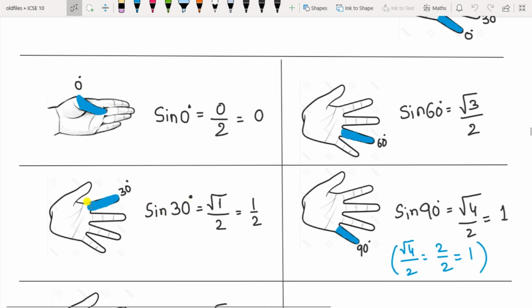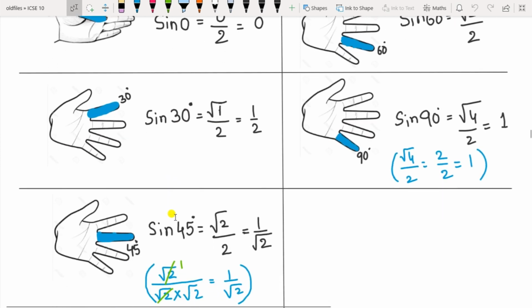So for sin 30, fold this index finger. Then how many fingers are remaining on the thumb side? It is 1. So under root of number of fingers to the thumb side, that is 1 here, and divide by 2. So under root of 1 is 1. So 1 by 2 is the value for sin 30. This is a tricky way to remember it, so that you can solve easily in your exam.